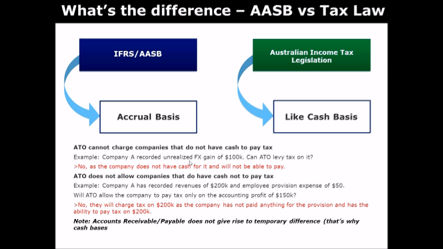So what I'm saying here is that this provision is a liability that the company has to record for the annual leave that the company has to pay. There is such a thing as annual leave in Australia, which accrues over the service period of employees. That is a liability for the company, accrued over the period for which the employees have been working.